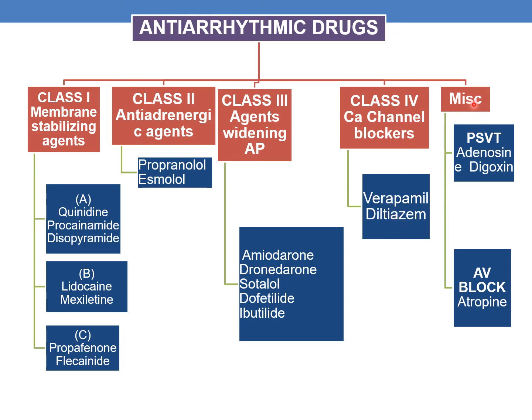The miscellaneous are the drugs which are used to treat paroxysmal supraventricular tachycardia, which are adenosine and digoxin, and atropine, which is used to treat AV block.